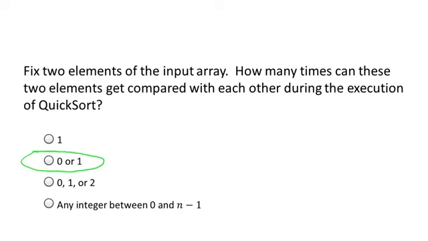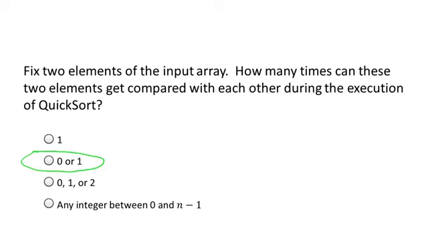Okay, so the pivot just hangs out in the first entry of the array. We have this for loop, this index j, which marches over the rest of the array, and for each value of j, the jth element of the input array gets compared to the pivot. Okay, so summarizing, in an invocation of partition, every single comparison involves the pivot element. So two elements get compared if and only if one is the pivot. All right, so let's go back to the question.